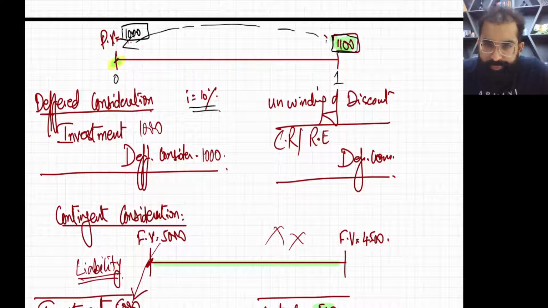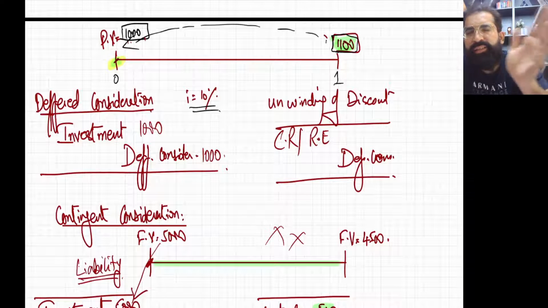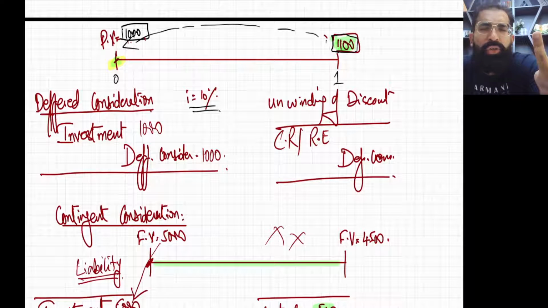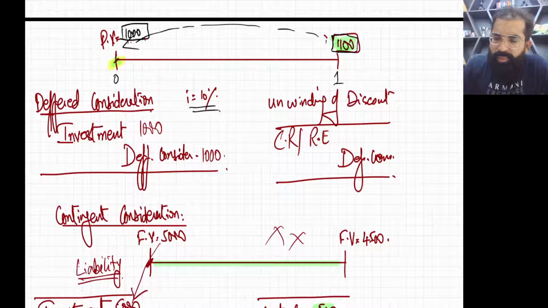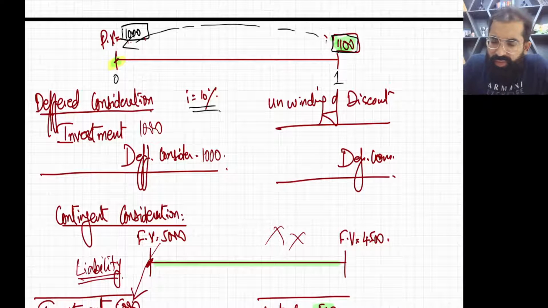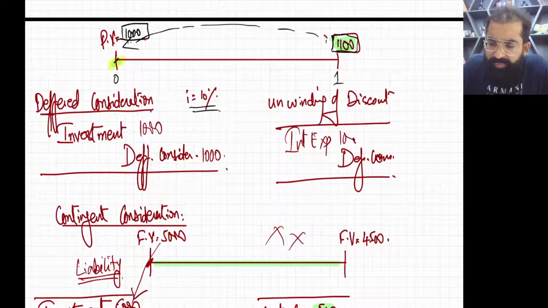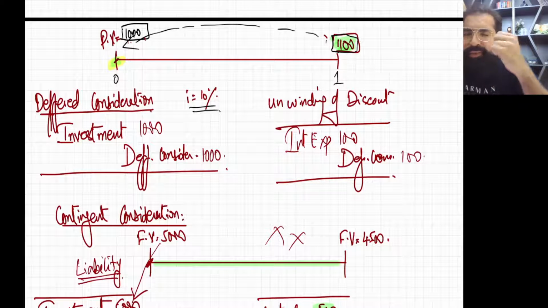Right. Now the difference between this 1000 and 1100, definitely this is called unwinding of discount, or you can call it interest expense. So for interest expense you will be making this entry. Listen, at the year end you have to make interest expense debit 100, and the name of the liability is deferred consideration credit 100.